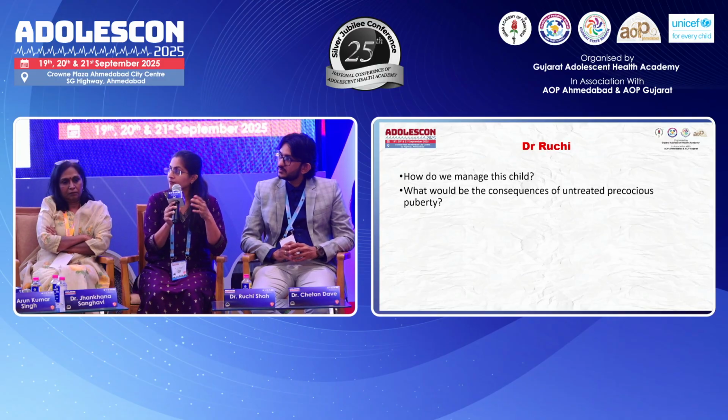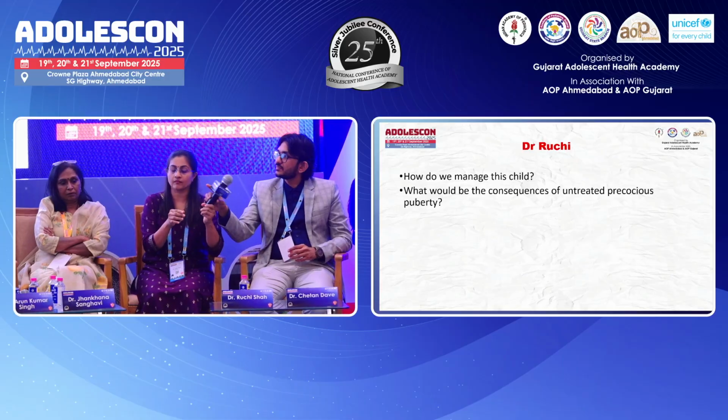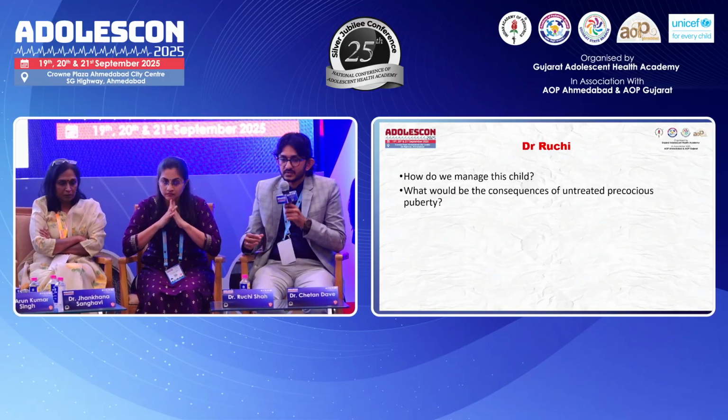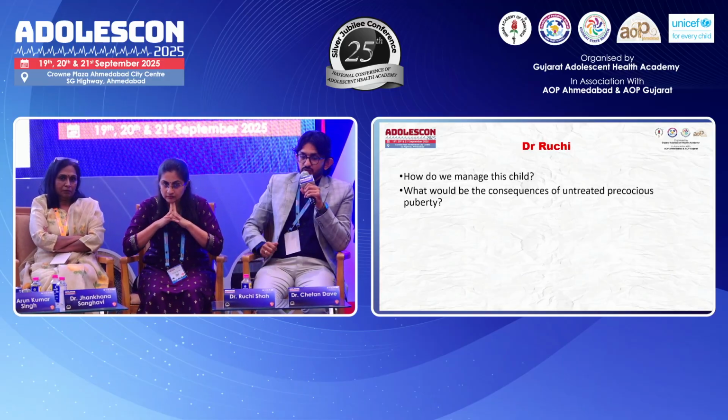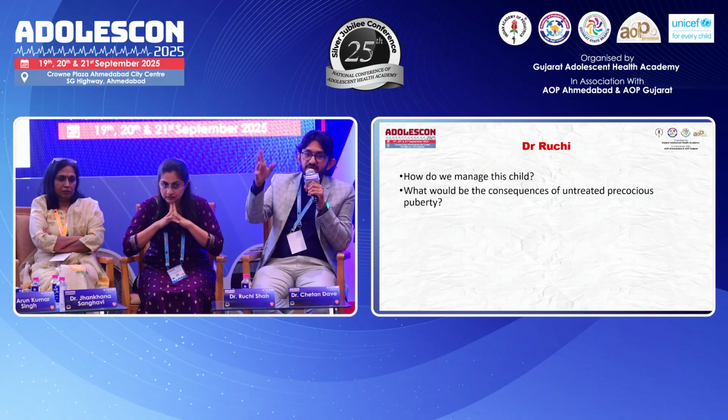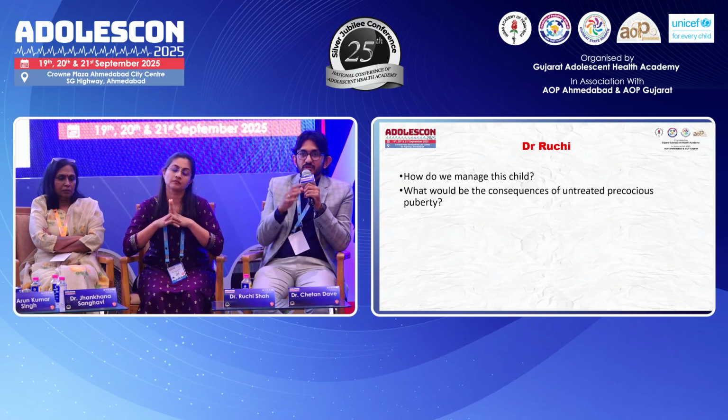So Chetan, can you say what is in your practice? How do you manage, how do you treat these kids with central precocious puberty? Yes. So central precocious puberty, we need to suppress the gonadotropins, LH and FSH. So we are using GnRH analog, which continuously stimulates the pituitary, and hence LH and FSH will be suppressed. So they will suppress the ongoing puberty, as well as delay the bone age maturation.